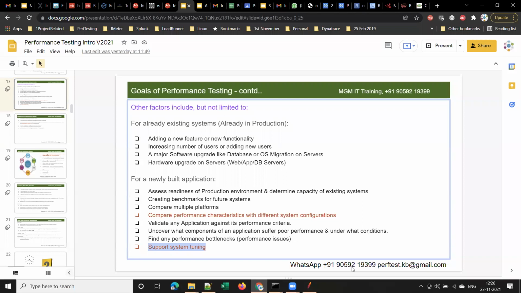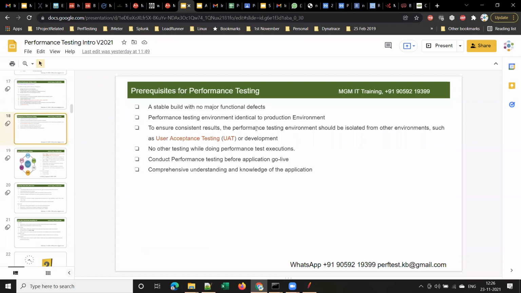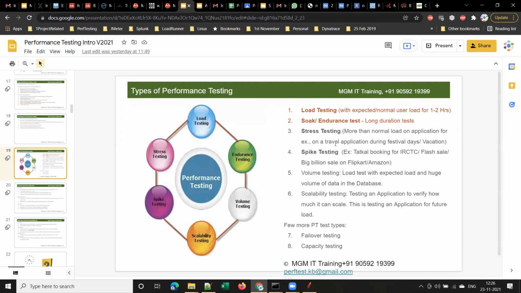I'll stop it here, guys. We'll continue from tomorrow. Is it clear, guys? Any queries on whatever we discussed today? Tomorrow we'll discuss the prerequisites for performance testing and the different types of performance testing, another important and interesting concept, and which applications require what type of testing.